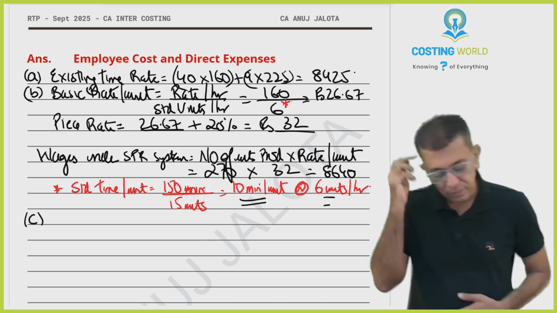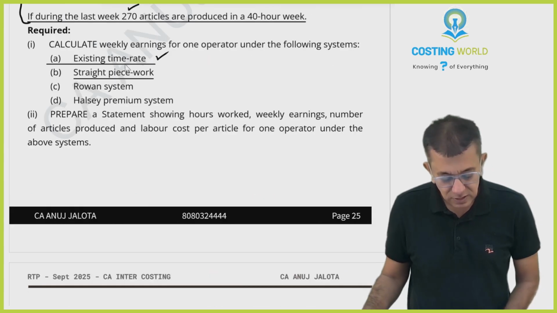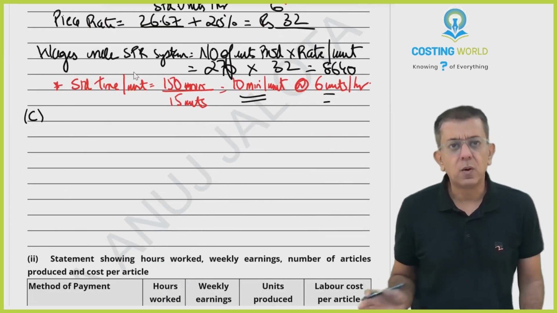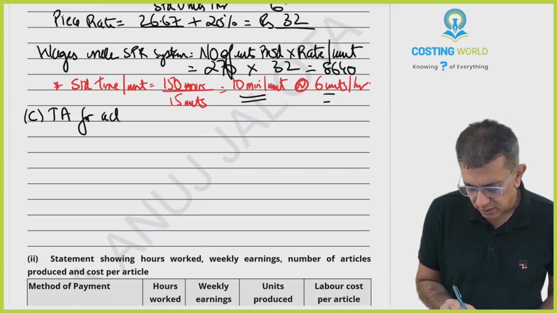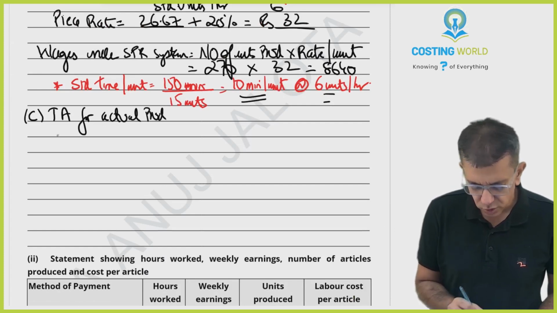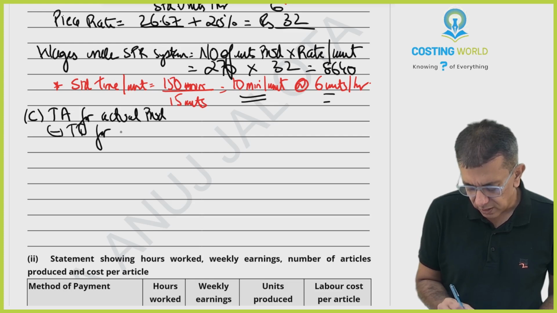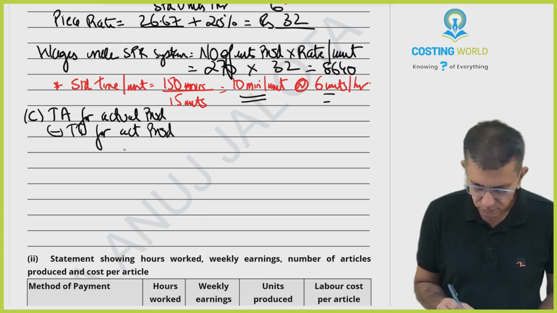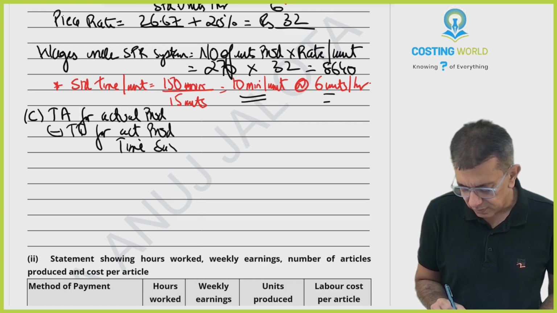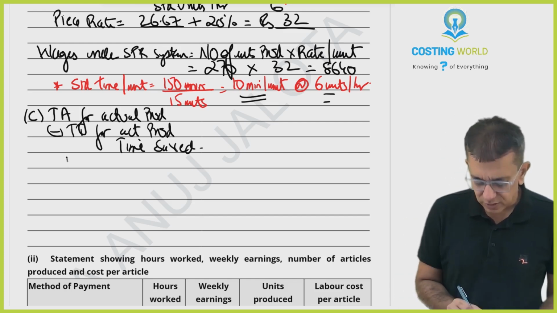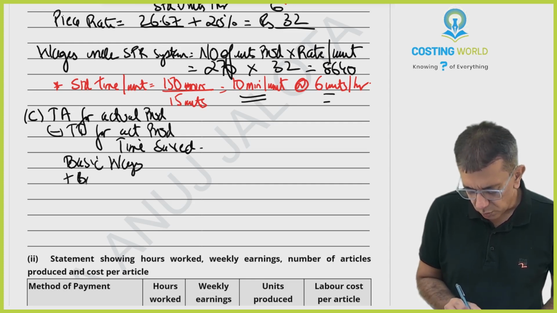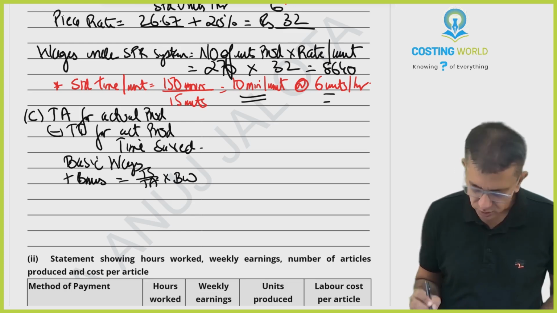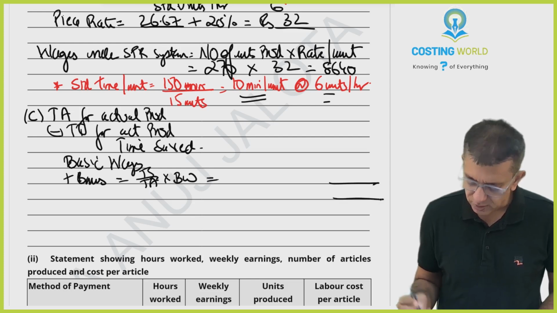Chalo. Part C. Part C in this case is all about Rowan system. Now under Rowan system, what do we do? So we do time allowed for actual production. We do time taken for actual production. Difference is nothing but time saved. Once you arrive at time saved, you compute your basic wages. You compute your bonus as per the formula: time saved upon time allowed into basic wages. Once you all do that, this will be giving you your answer.